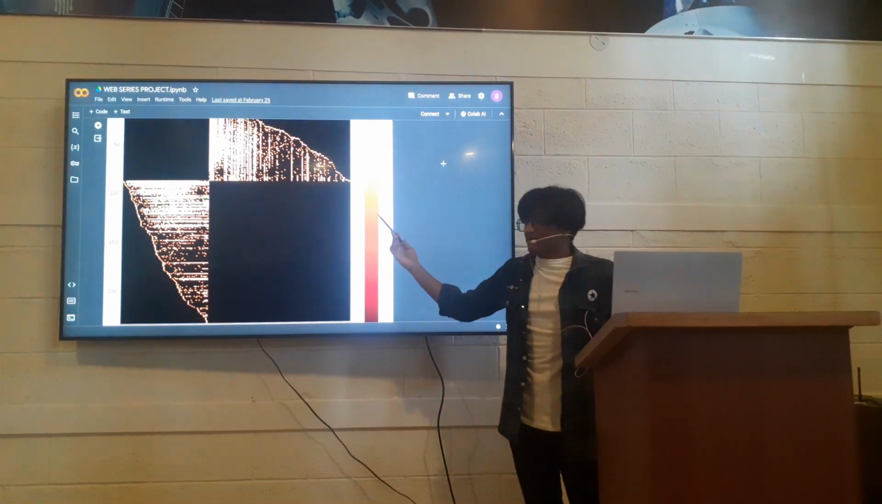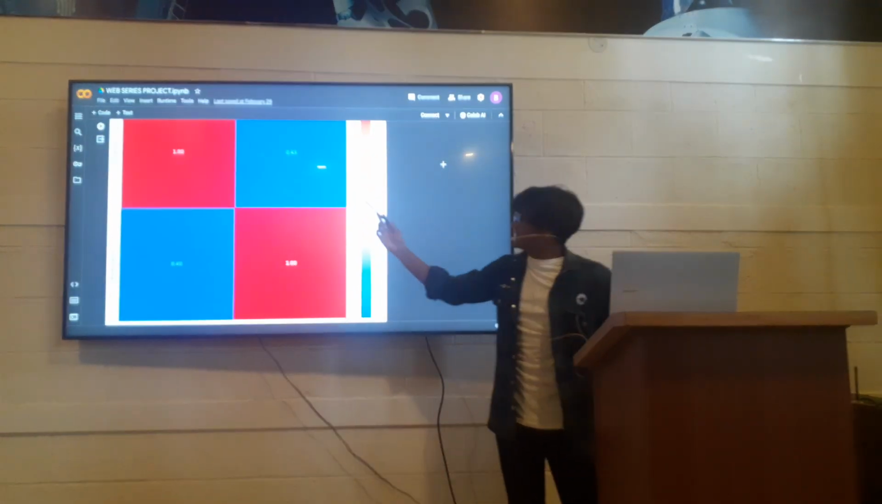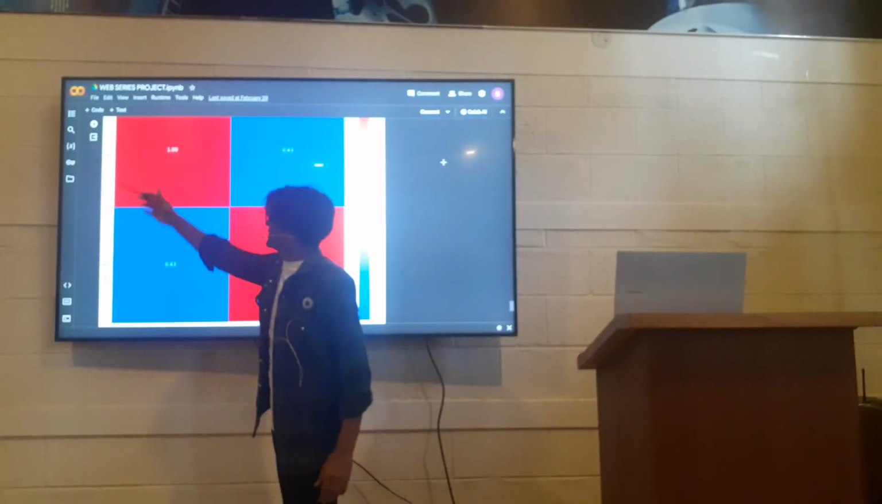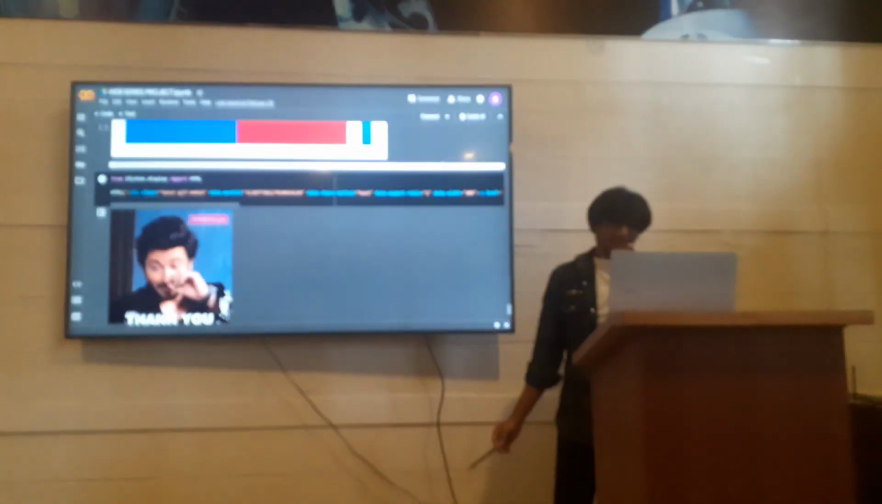This is the heat map showing by genre, and it is the heat map for showing the IMDb rating and Rotten Tomatoes rating. Thank you.